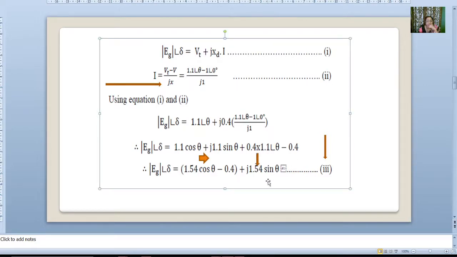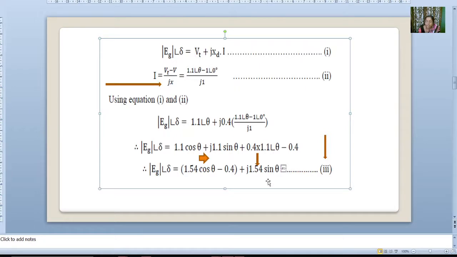Now when we are considering power transfer, P max is equal to E into V by X into sine of del. When del is equal to 90 degrees, sine of 90 degrees is 1, so you get maximum power transfer.